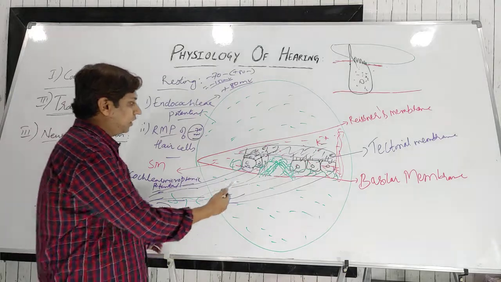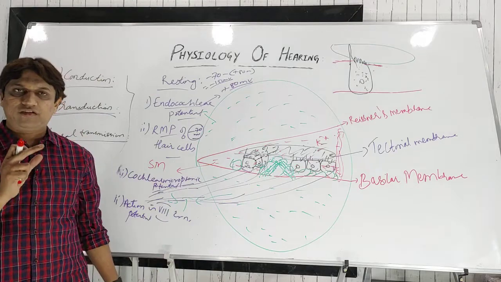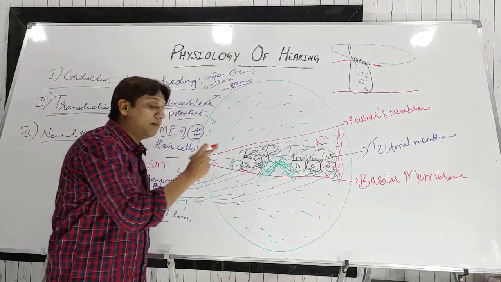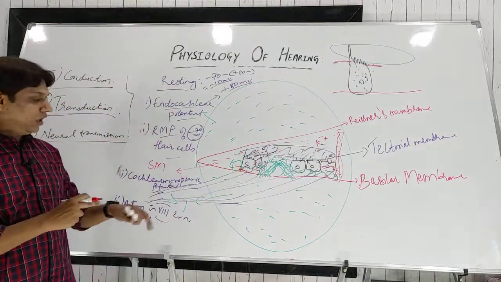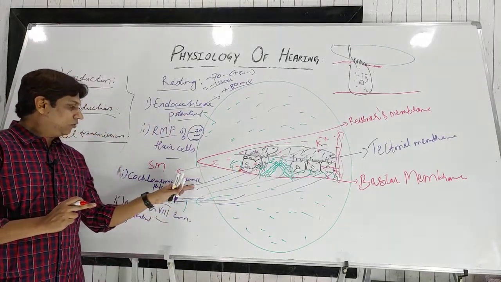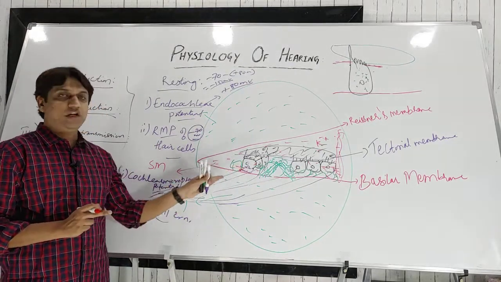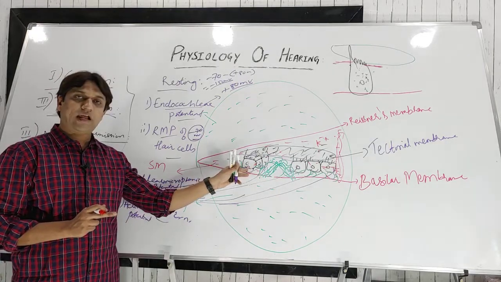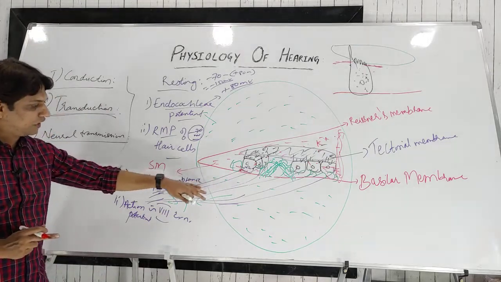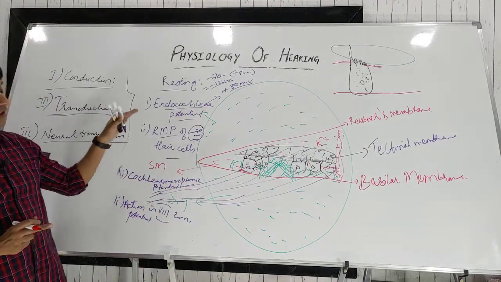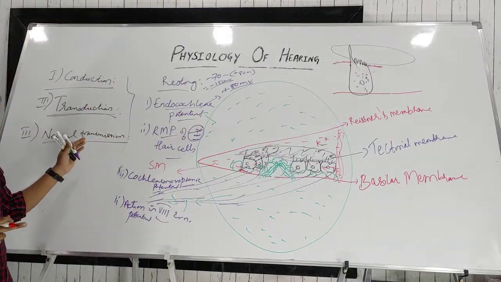So the action potential is basically generated after this. There will be entry of cations like calcium, and these calcium ions will cause the release of the neurotransmitter glutamate, which is excitatory and will cause the transmission of the impulse to the 8th cranial nerve neurons. Okay, so the action potential is transmitted through this cation calcium, which causes the release of the neurotransmitter glutamate. Now coming to the neural transmission, that is, neural transmission starts from here to the first order neuron, second order, third order neuron. Finally it will go to the primary auditory cortex by the auditory pathway.